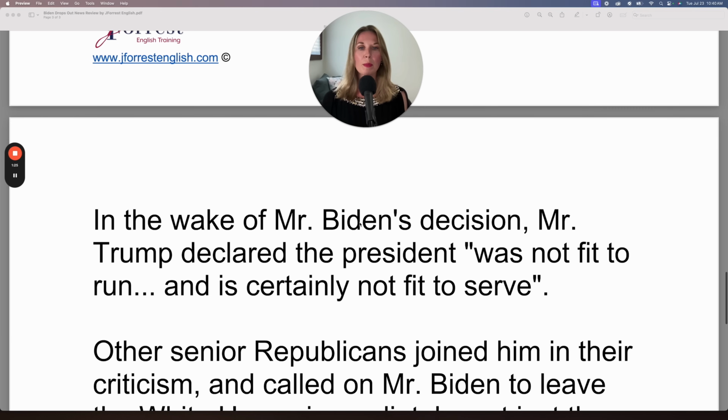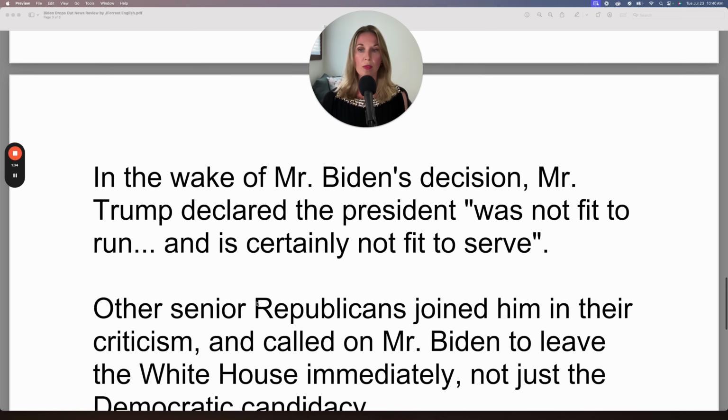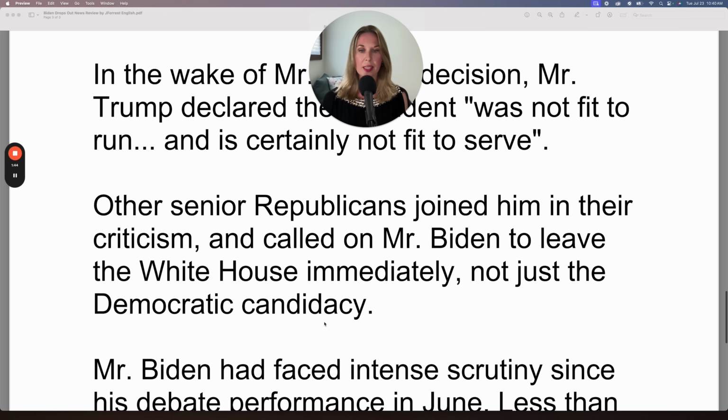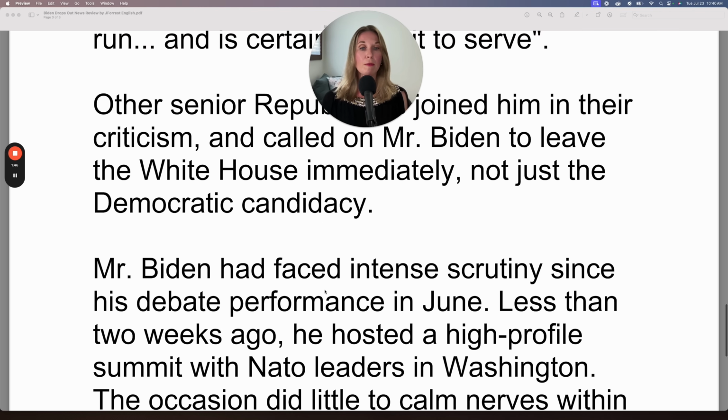In the wake of Mr. Biden's decision, Mr. Trump declared the president was not fit to run and is certainly not fit to serve. Other senior Republicans joined him in their criticism and called on Mr. Biden to leave the White House immediately, not just the Democratic candidacy. Mr. Biden had faced intense scrutiny since his last debate performance in June.